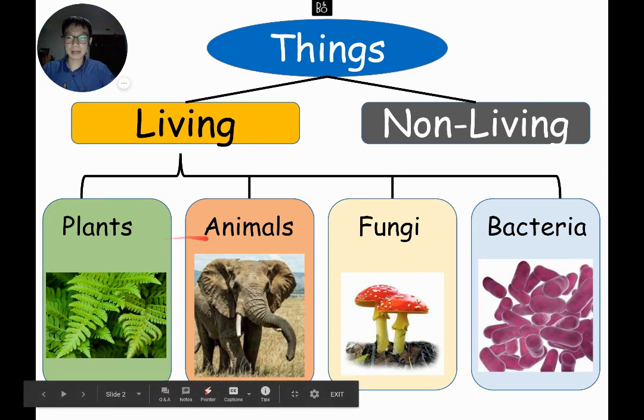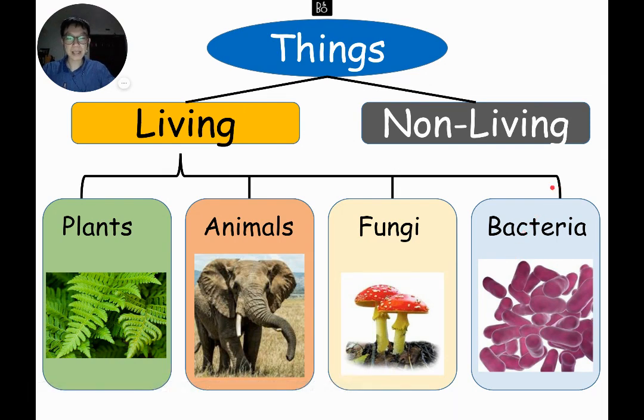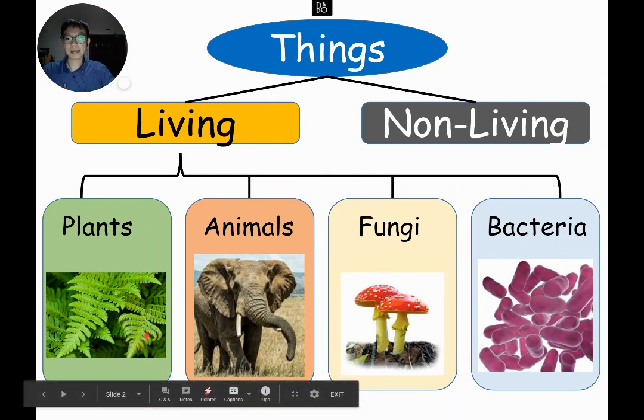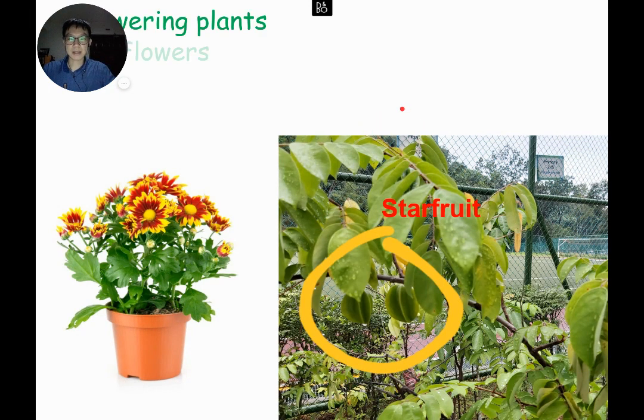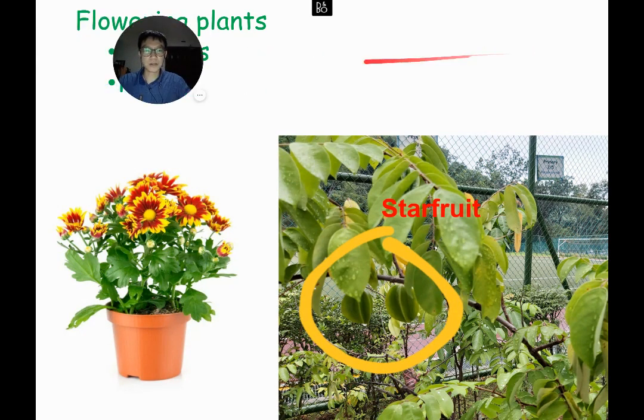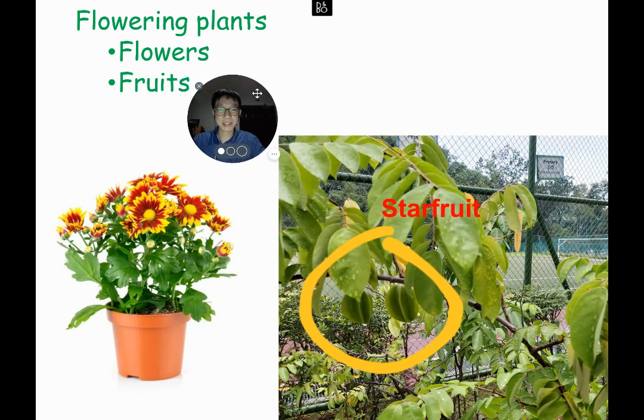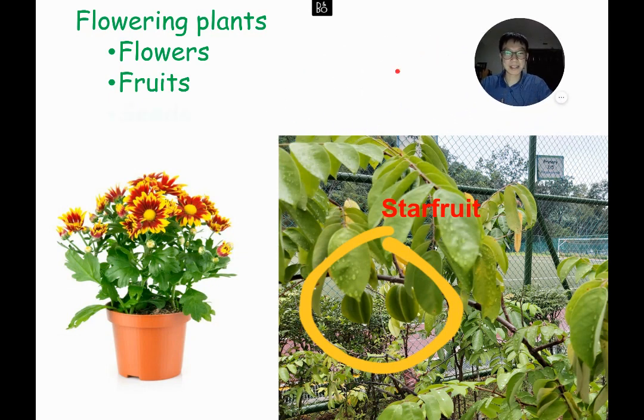The four groups we learned: plants, animals, fungi, and bacteria. So let's first zoom into plants. The first thing we learned about for plants was flowering plants. If you remember, we walked around the garden and looked at the different types of flowering plants, like starfruit here. You notice that all flowering plants have flowers which become fruits, and in the fruits there are seeds. Seeds help the plants reproduce.